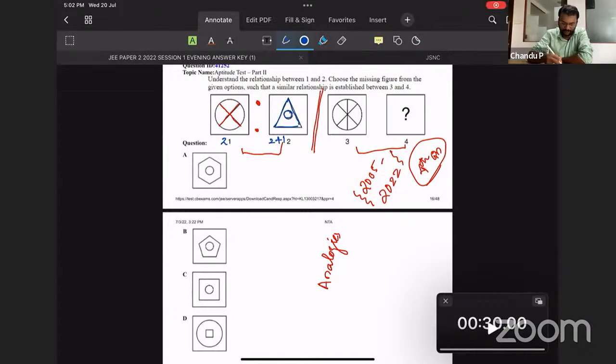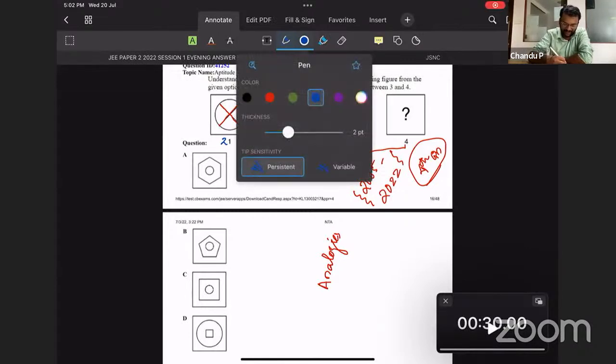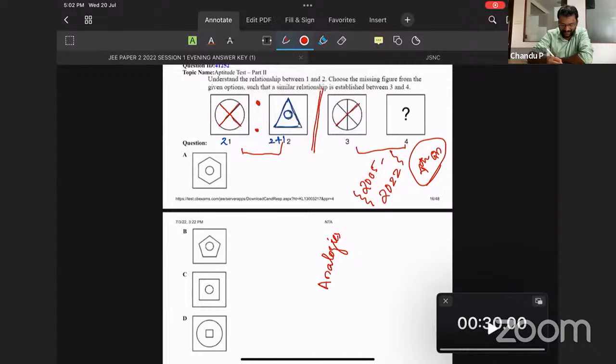Now coming over here, again we are counting the diagonals. Diagonal number 1, diagonal number 2, diagonal number 3. So we arrive at the inference of 3 diagonals. So next, how many edges? 3 plus 1 edges, that means a 4-edged figure.